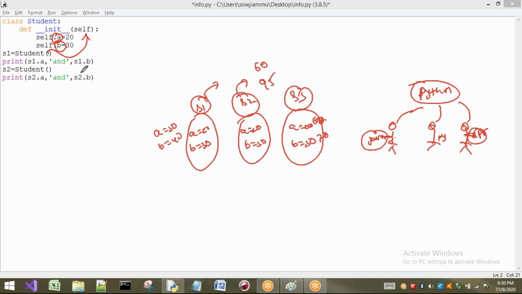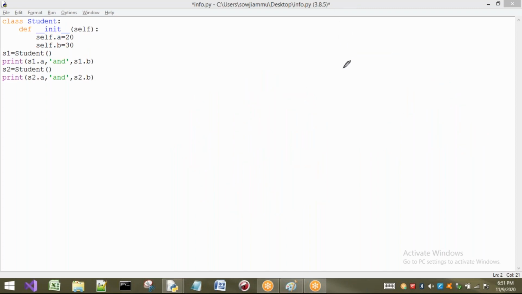But if I execute this example for 100 objects of the Student class, 100 objects will be created, but the a value and b value in all the objects will be the same. Now the thing is, if you want to create an object of Student type, for every object the data should be different.